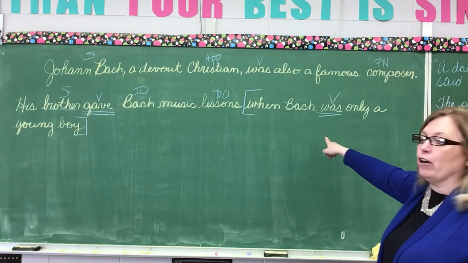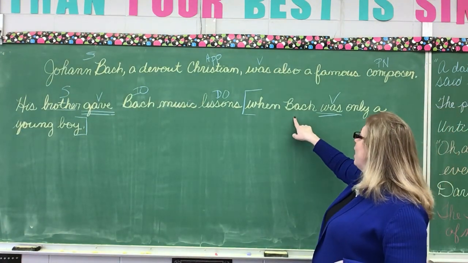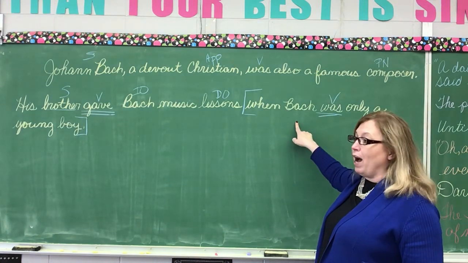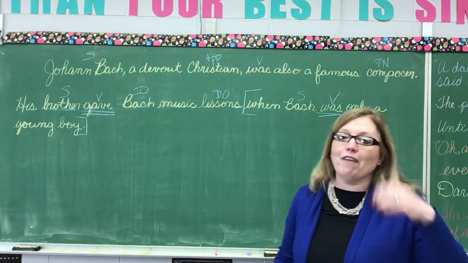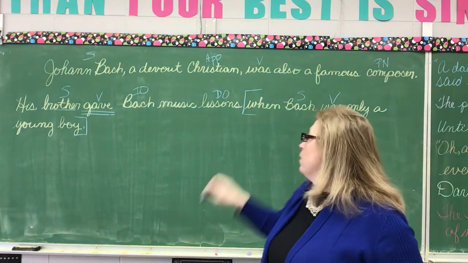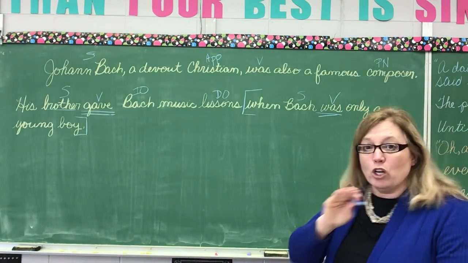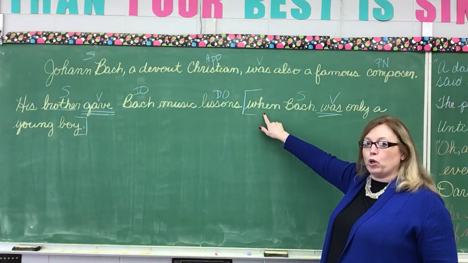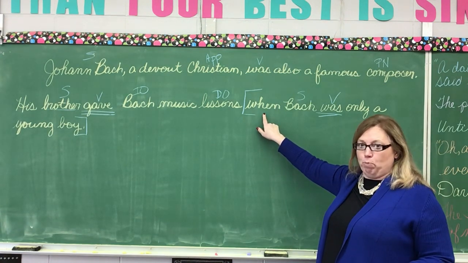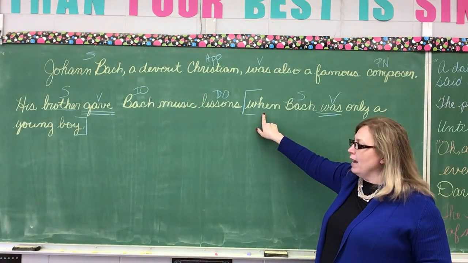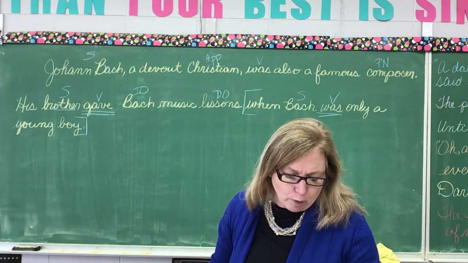Look at our other verb. Was. Who or what was? Bach was. So what is Bach? Bach is the subject of our clause. When Bach was only a young boy is a clause. We know it's a clause because what is the word when? It's introducing our clause. It's a subordinating conjunction. Now, okay, I believe they ask you for one more word, if I'm not mistaken, the word boy.